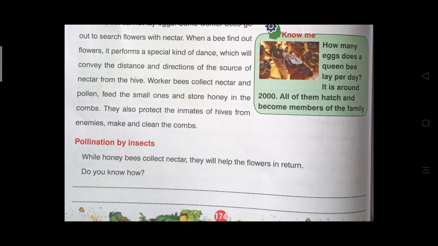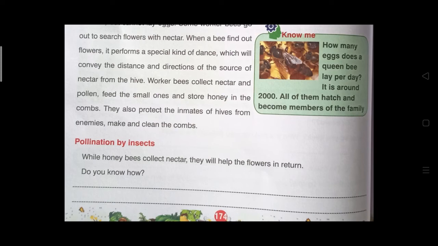Next subheading, pollination by insects. You know what you mean by pollination. So, insects are helping with pollination. One of the insects is the honeybee. While honeybees collect nectar, they help the flowers in return. How?